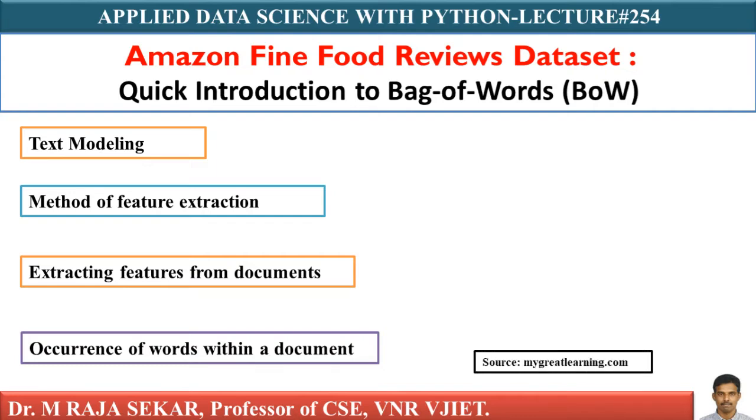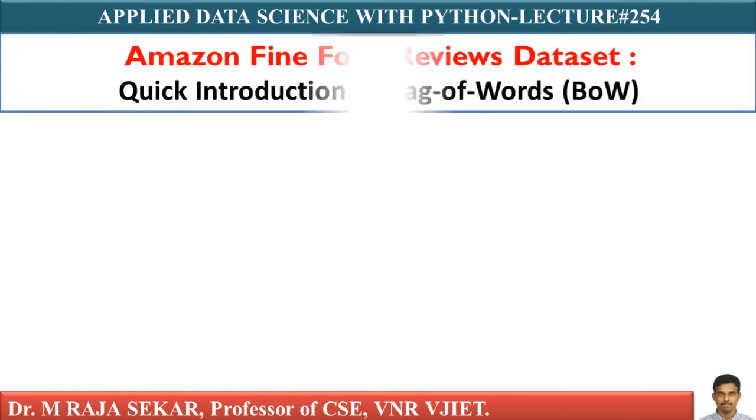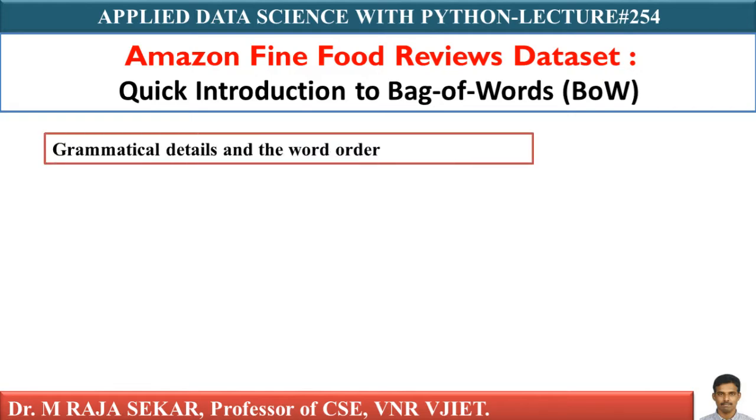We just keep track of word counts and disregard the grammatical details and the word order. This point is important. In the context of bag of words, you need not bother about grammatical details. You need not bother about word order.